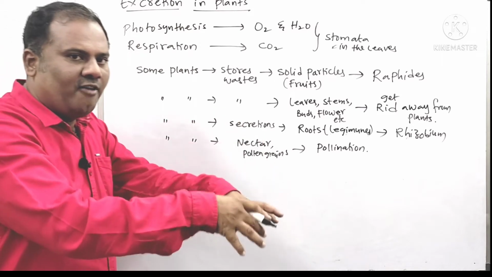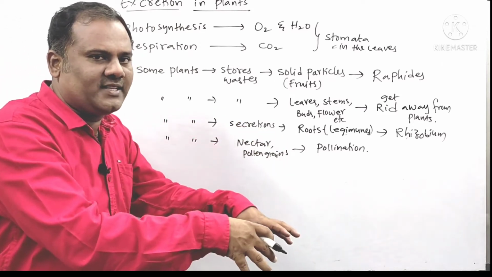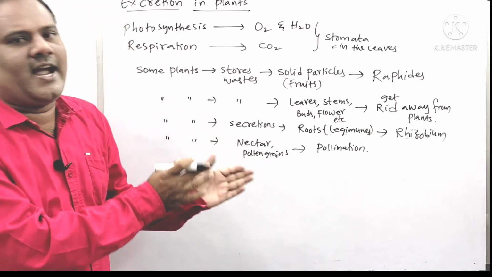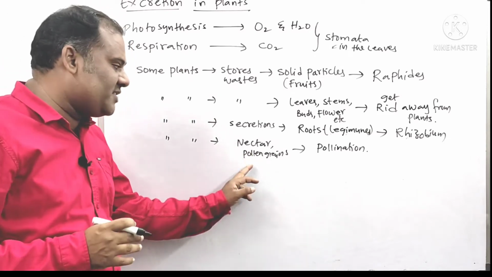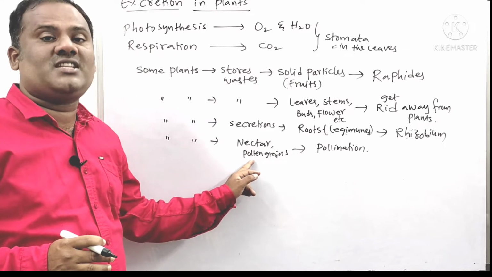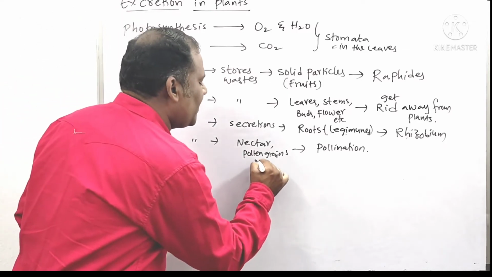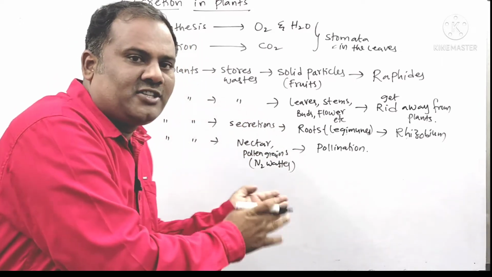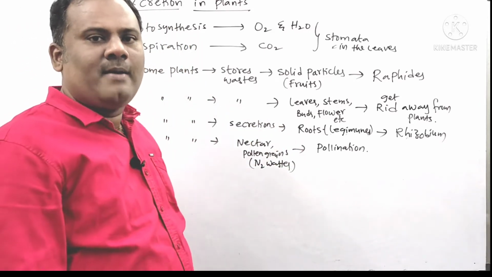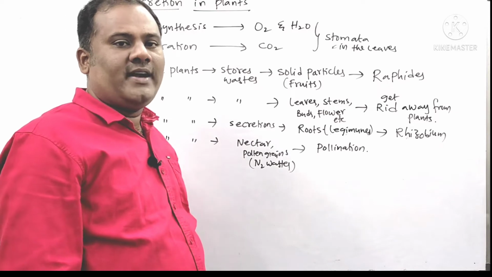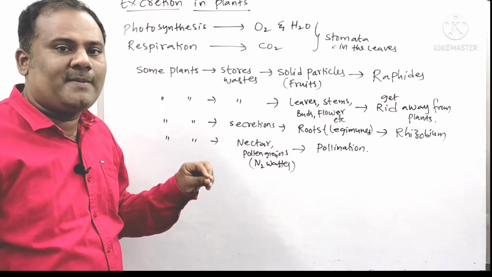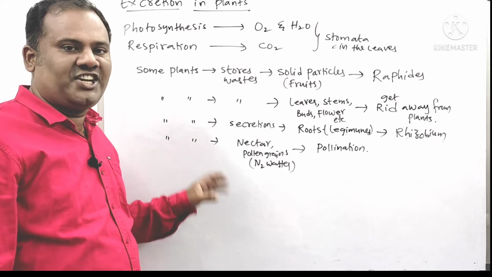When these flies or insects come and sit upon the flower, they will suck the nectar, and the pollen grains attach and they take them away along with them. So actually in these pollen grains, nitrogenous waste is present. What waste? Nitrogenous waste. N2 waste means nitrogenous waste. So this nitrogenous waste is also excreted outside from the plants. So these are some of the strategies adopted by plants for the process of excretion.